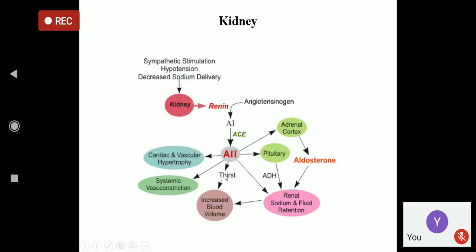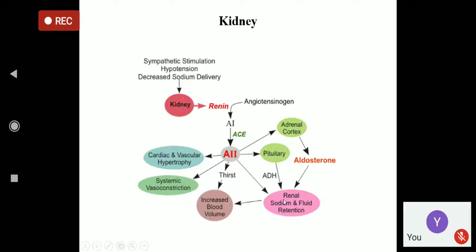Angiotensin 2 also increases thirst, so there is more water intake, so blood volume is more, so cardiac output is more, and the blood pressure is normalized. It acts on the ADH also, the pituitary ADH is more, so blood contains more water. Water is not lost. Anti-diuretic hormone, so diuresis or a high volume of urine is not formed.